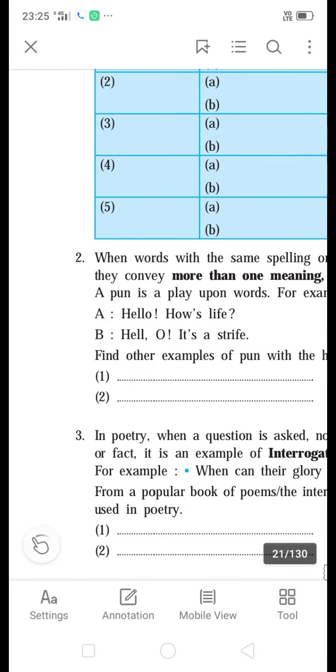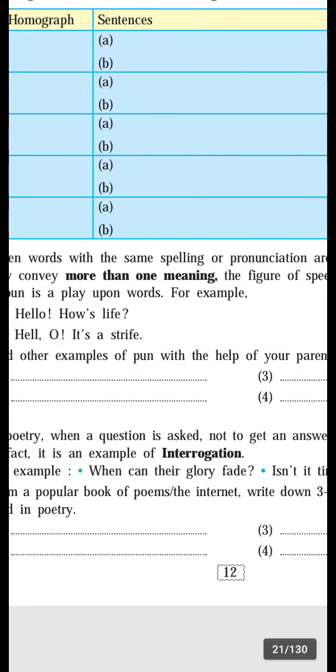Like this, we can use the figure of speech. A pun is a joke that makes a play on words. Play on words. One more example I am going to tell.